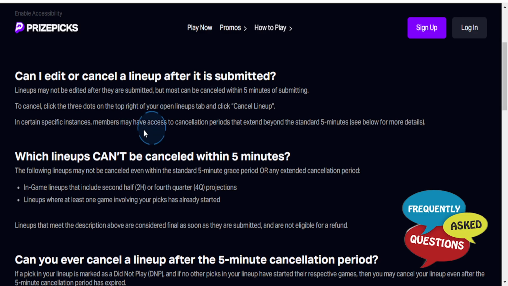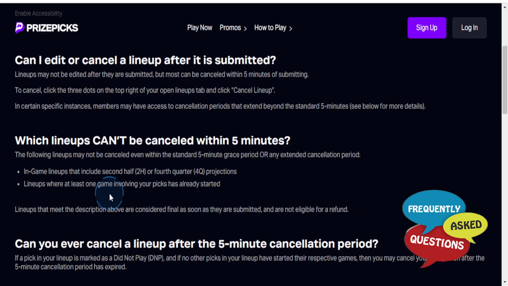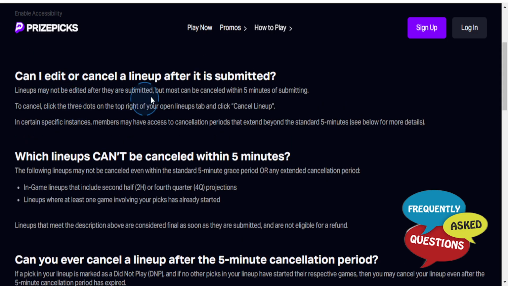Hey guys, in this video I'm going to show you how to cancel an entry on Prizepicks and also go over some of the conditions to do this, okay? So you can usually only cancel lineups within 5 minutes of submitting them. So if you want to cancel them, just click on the three dots on the top right of your open lineups tab and click on cancel lineup, okay?